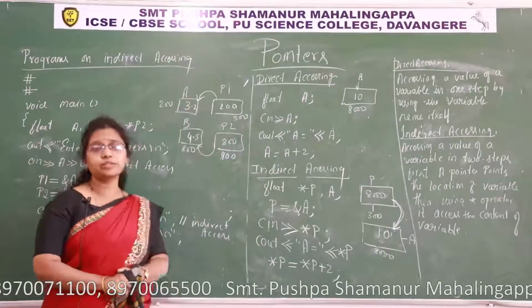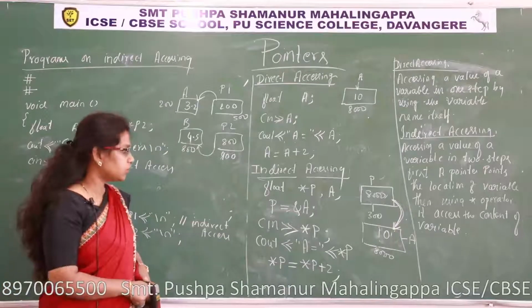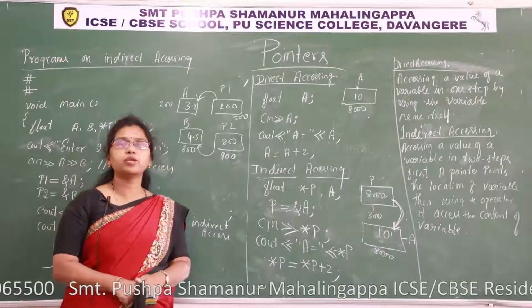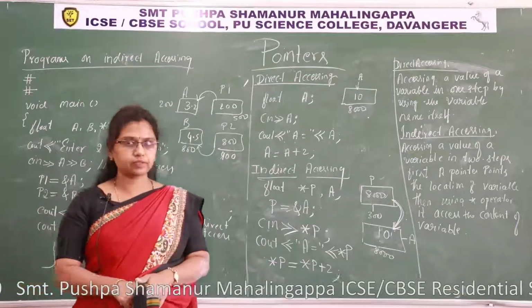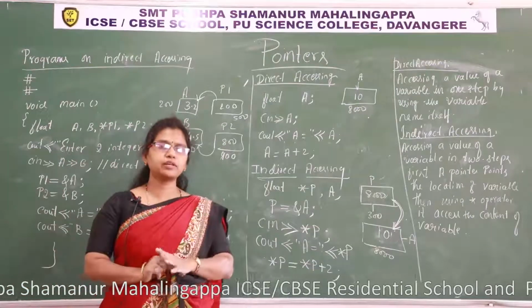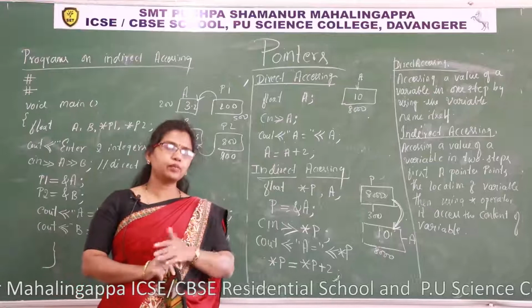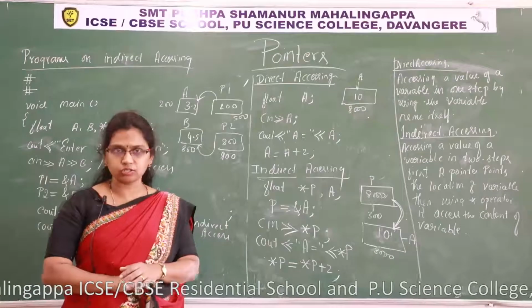One integer requires how many bytes? 2 bytes of memory location. So to store the address of any memory location, we need pointers. That is what we learned in this chapter. So the purpose of a pointer is to store the address of a memory location. Addresses of memory locations are unsigned integers.